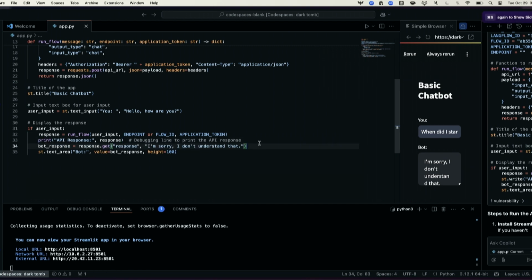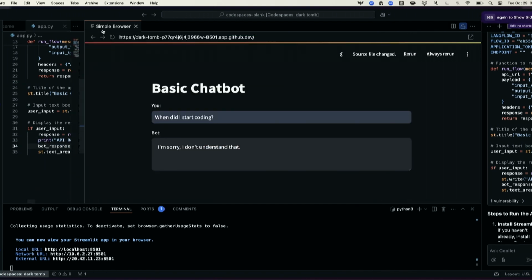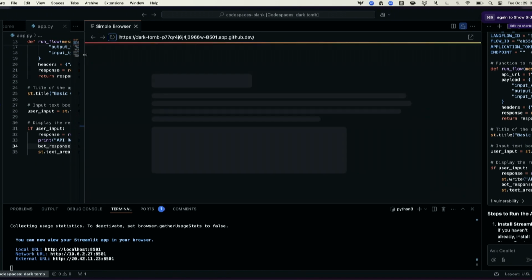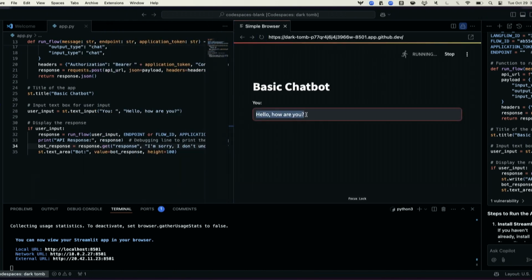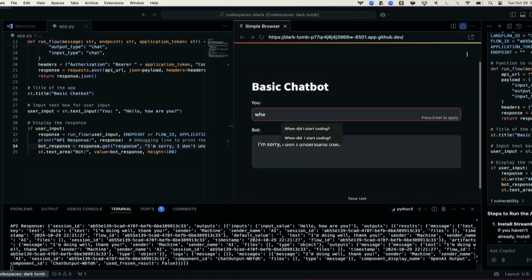Okay. All right, let's go ahead and refresh. Do this again. And when did I start coding? Oh, now what's interesting is I hit enter, but look what happened here. Check that out. I got a payload, but it's not in my UI, right? So something is working.